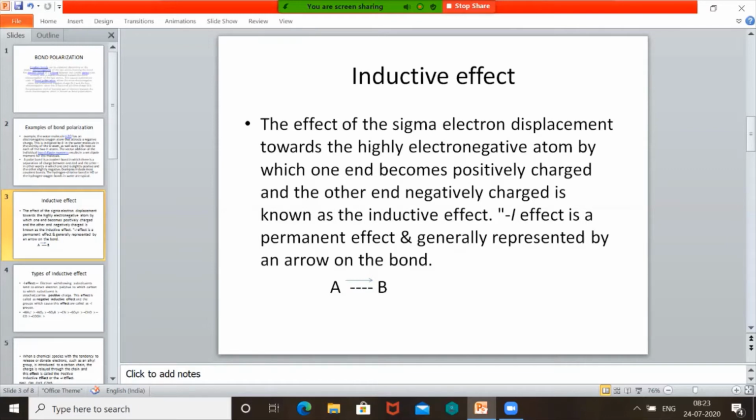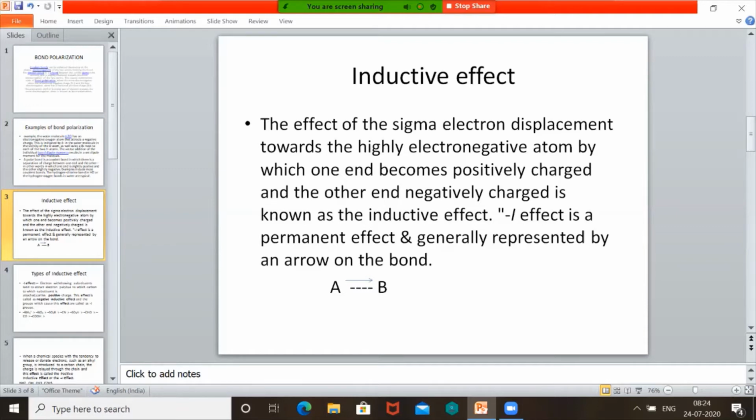The charges are partially shifted. Suppose A and B are there. Here I have shown by an arrow that charge is being shifted from A to B because B is more electronegative. This effect is known as inductive effect. The permanent shift of the pair of electrons slightly towards the more electronegative element, by which partial positive and partial negative charges are produced, is known as inductive effect.